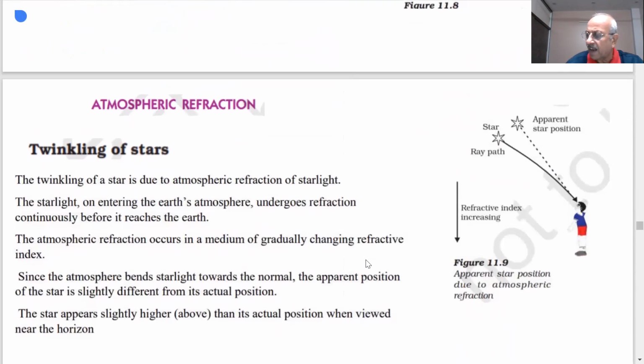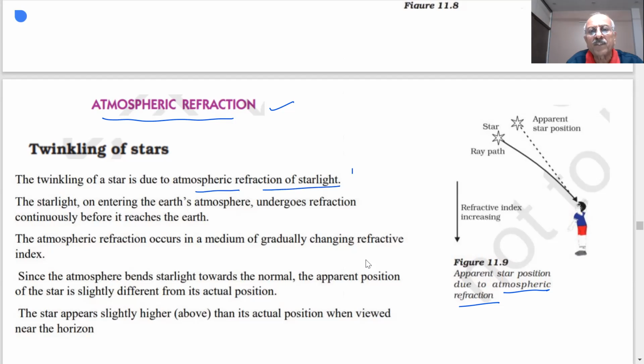Another important question was asked, student: the twinkling of stars. You see the stars twinkling in the sky. Why? This is the apparent star position, and this is also due to atmospheric refraction. The twinkling of a star is due to atmospheric refraction of the starlight.